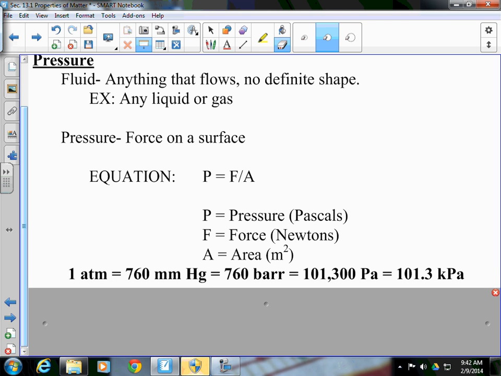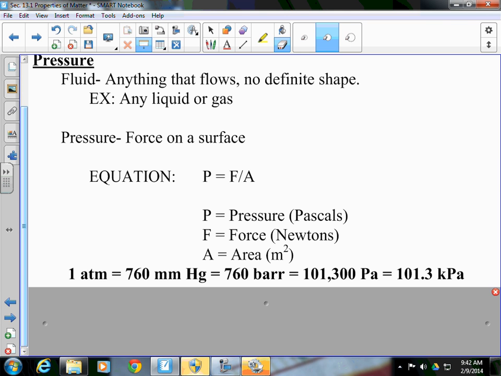Now, advanced chem students, you're very familiar with this. There are multiple units of pressure. We use pressure for atmospheres. We have it for millimeters of mercury. We have it in bar. We can have it in torr, which isn't up here. We have it in pascals, and we can have it in kilopascals. Every one of those 5 units on the bottom is equal to one another.